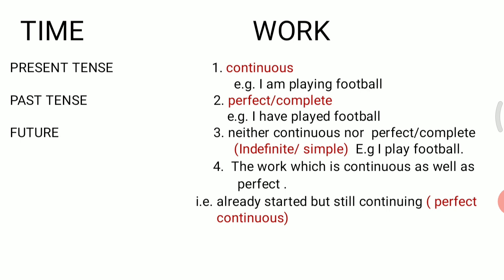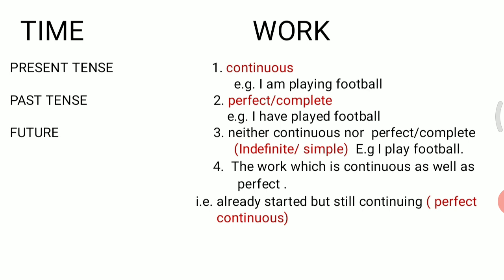And second work which we can form is the work which is continuous as well as perfect. Now what does it mean? How is it possible that action is continuing as well as perfected? So do not get confused. With the word perfect here, we mean the fixed time.